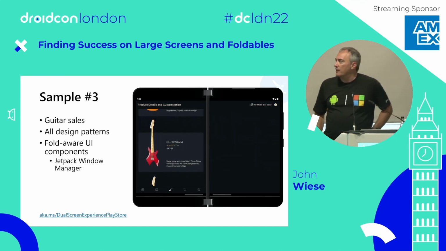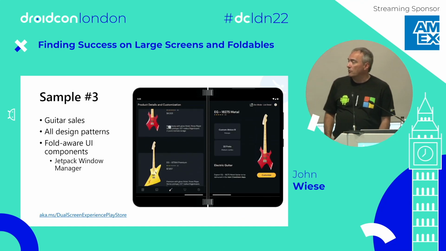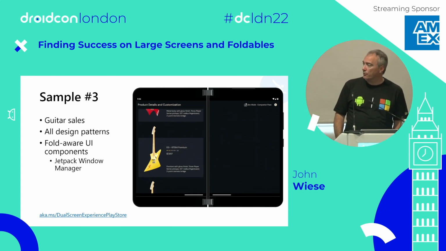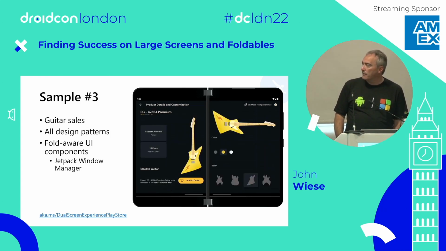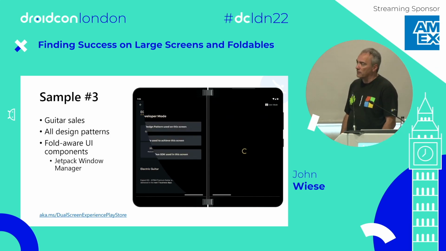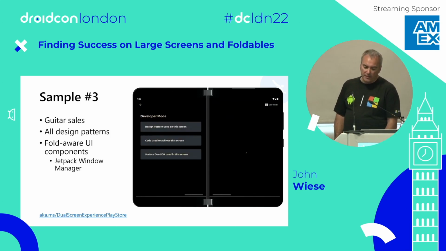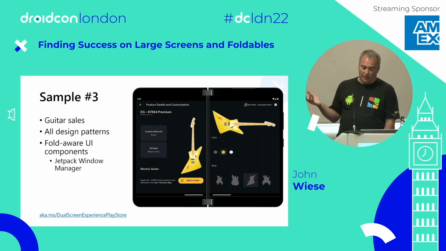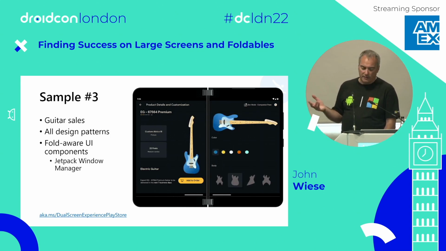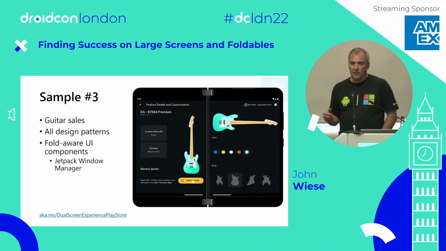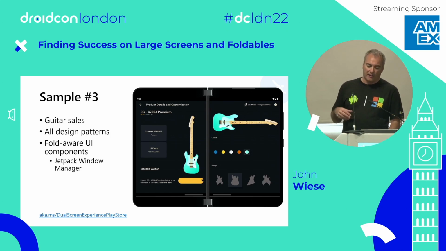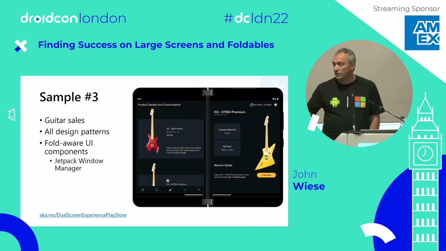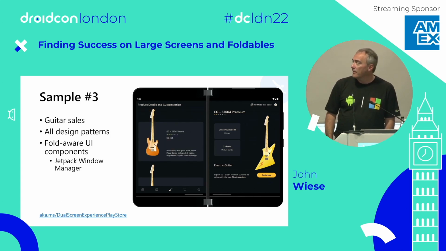This third sample is not in Flutter. This is one that we're working to enhance and bring to Flutter and as a Flutter example, but this is in Jetpack Compose, Jetpack Window Manager and Compose. What this does is, as I said, it's a fictitious guitar store. It'll let you locate a store, let you browse through their products, customize a particular guitar, all that sort of thing. This app is available in the Play Store, so you can download it, play with it today on your devices and see how it works.